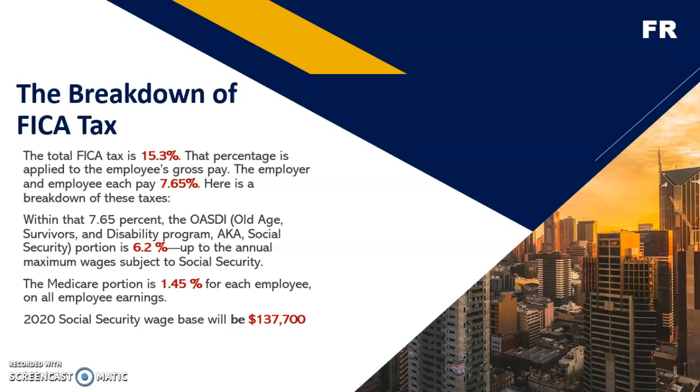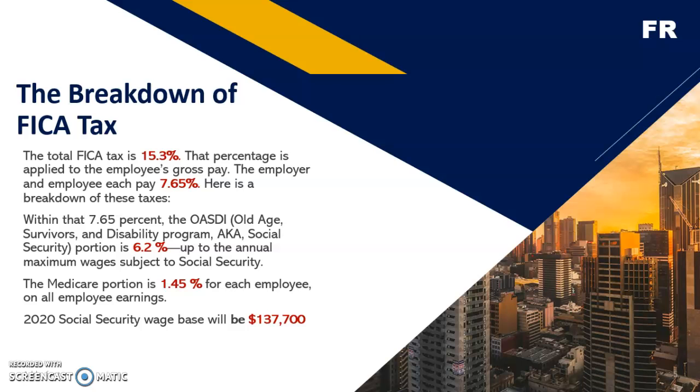Within the 7.65%, the Social Security portion is 6.2%, up to the annual maximum wages subject to Social Security. The Medicare portion is 1.45% for each employee and on all employees' earnings. On October 10, 2019, the Social Security Administration announced that the 2020 Social Security base will be $137,700.